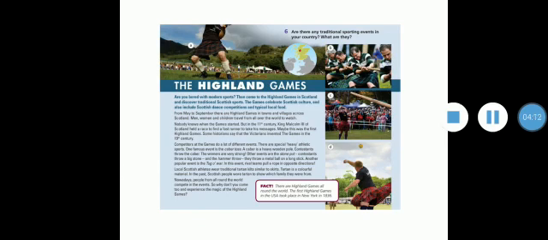C, the caber toss, which is a heavy wooden pole, and they throw the caber. The last one, we have the stone put, where the competitors throw a big stone. So here are the traditional Scottish sports.